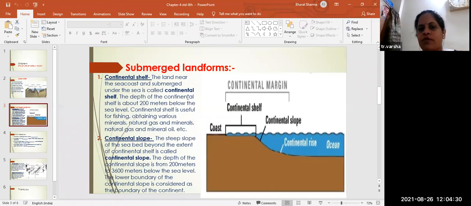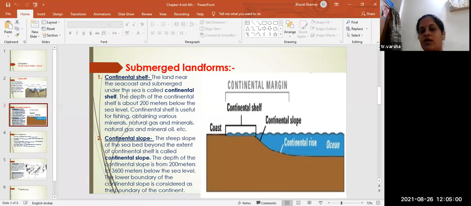The depth of this continental shelf is about 200 meters below the sea level. As we go down 200 meters, we will see the surface of the land and the sea coast. Both are related to the continental shelf.